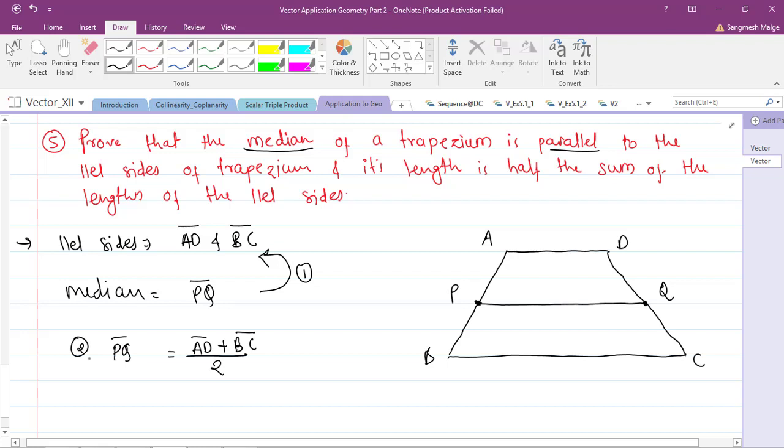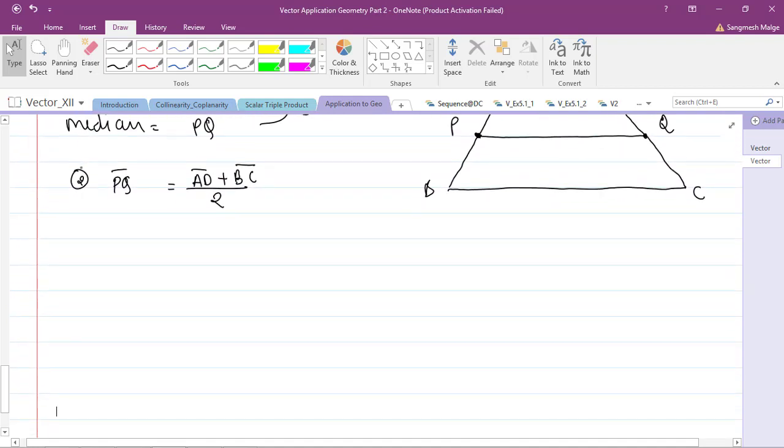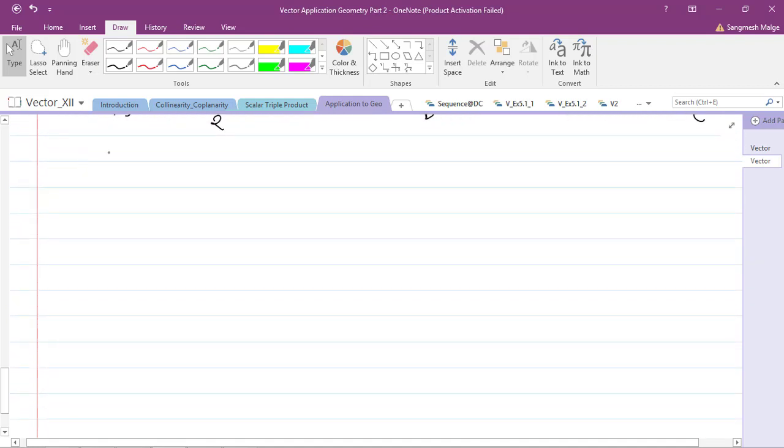How? Let's make use of the parallel vectors concept. Which two vectors are parallel? Here AD bar is parallel to BC bar.